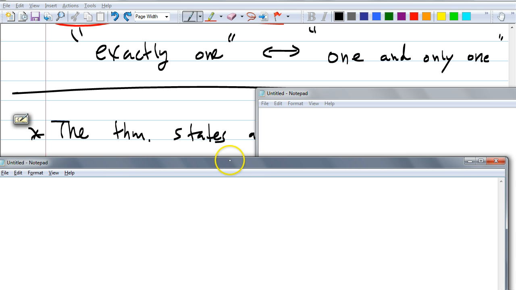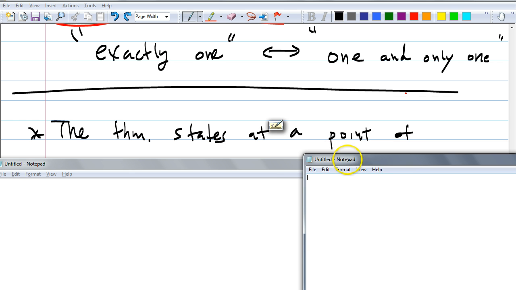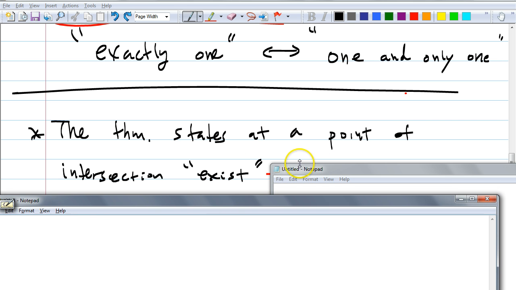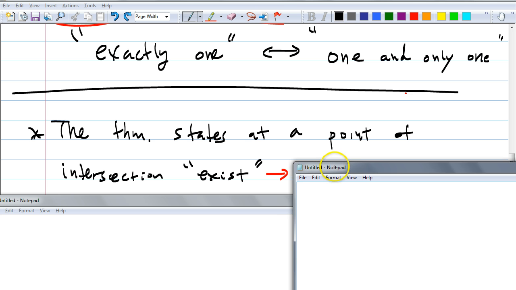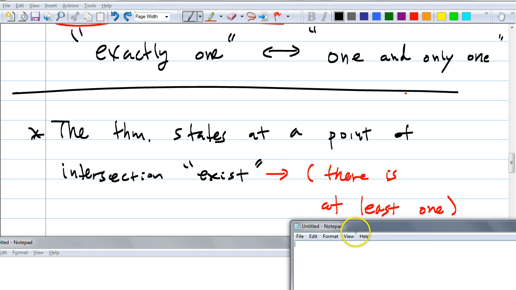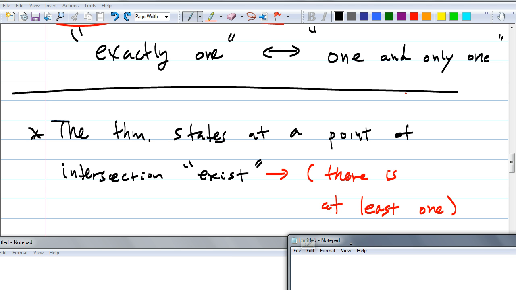Also, some of the theorems state that a point of intersection exists. When they say exists, you could also think of this as there's at least one. It makes sense, right? If something exists, then there's at least one. So you're guaranteed to have one, but there could be more. Does that make sense? When something exists, that means there's at least one.